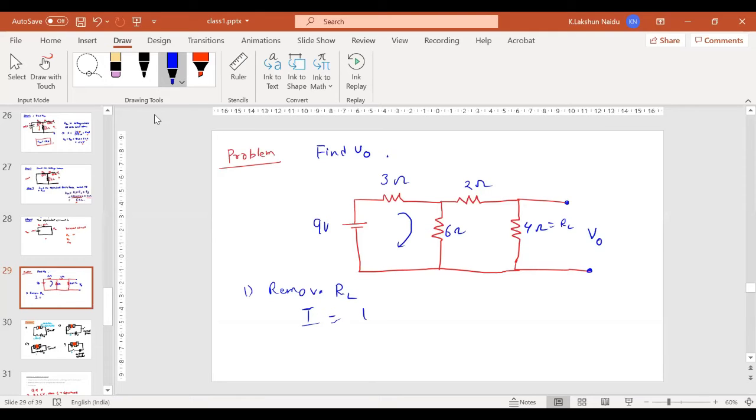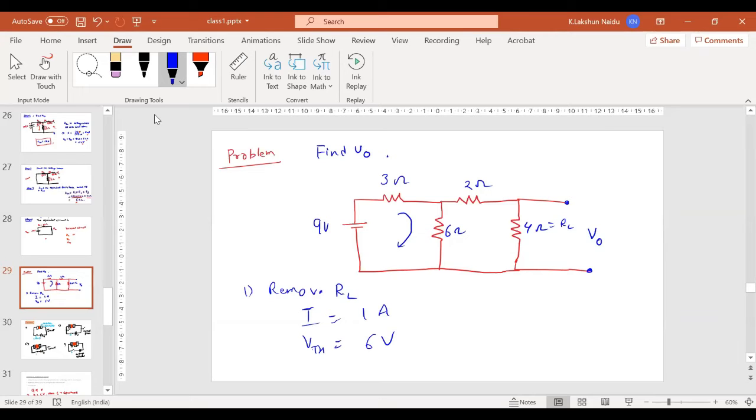Yes, 1 ampere. Then what is the voltage across 6 ohms? The voltage will be 1 into 6, so that is 6 volts. Yes, 6 volts.